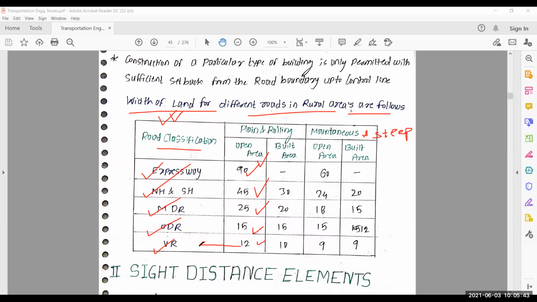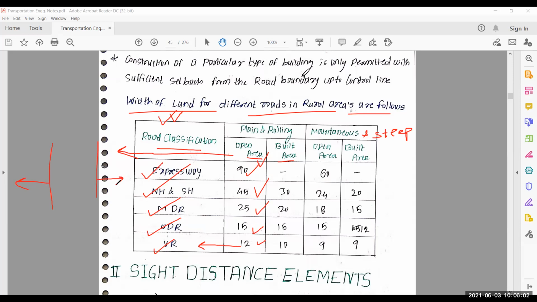In case of plain and rolling terrain, in open area and built up area: open area is the place where no construction is provided, or if we provide our road nearby, no development or construction work is permitted.